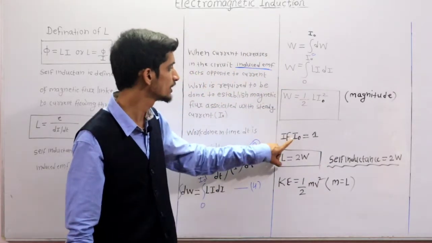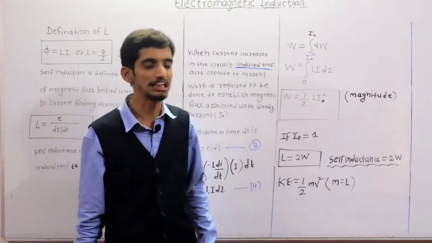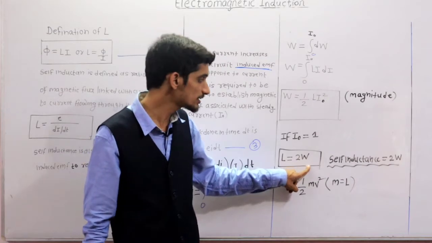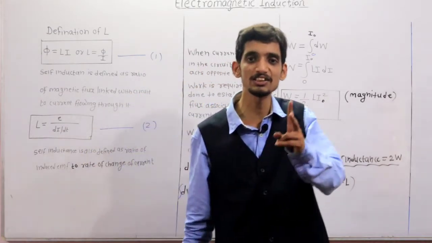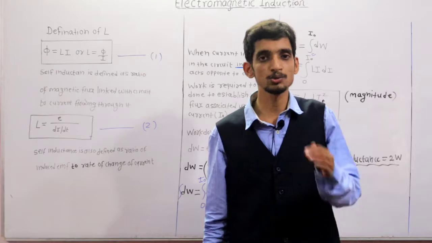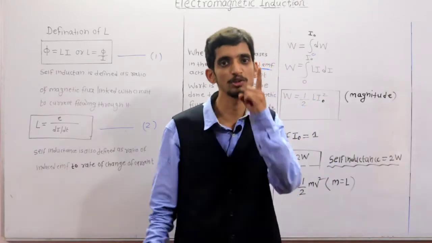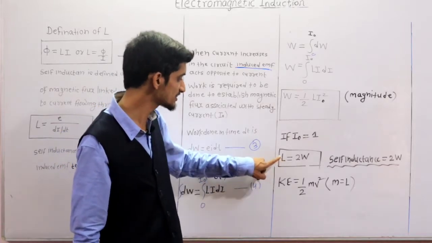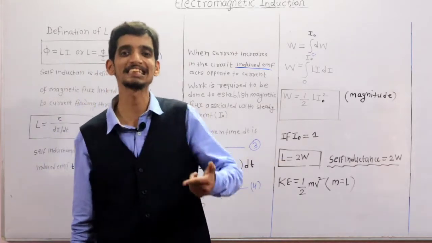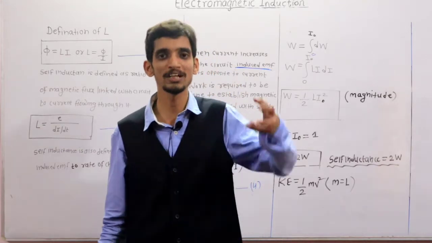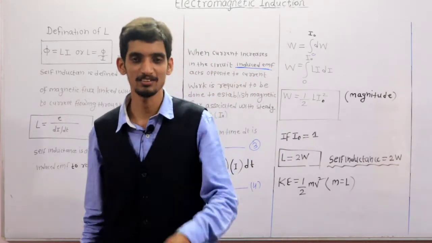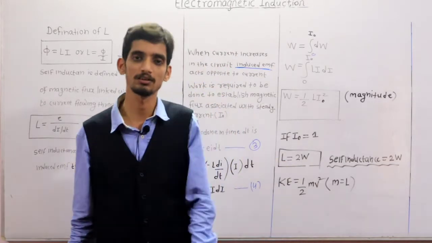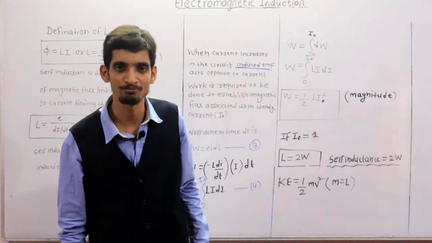Now suppose that steady current is 1 ampere. In that case what happens? This is 1, so L is equal to 2W. So definitely, the self-inductance of a coil or circuit is equal to twice the work required to establish a unit current. Clear? It means what? This is the self-inductance, and the self-inductance is equal to twice the work required to establish unit current. So the self-inductance is equal to 2 times the work done, provided I naught is equal to 1.